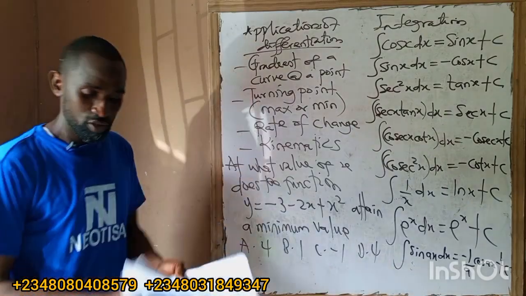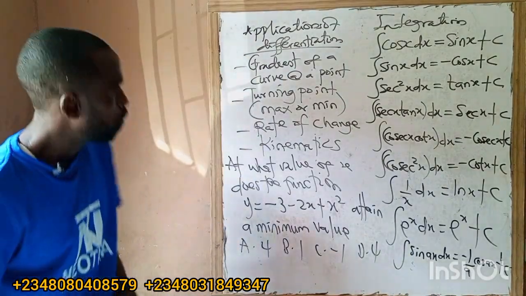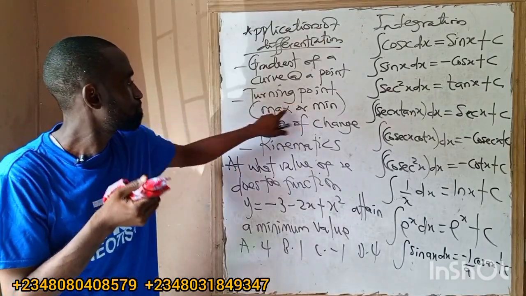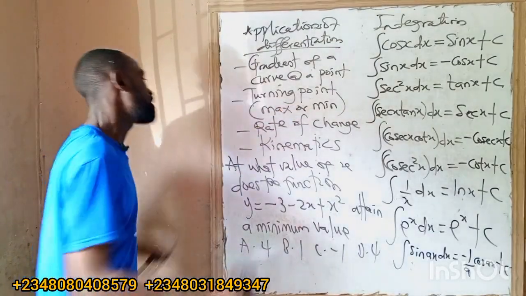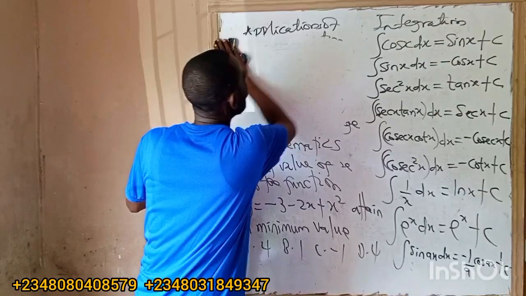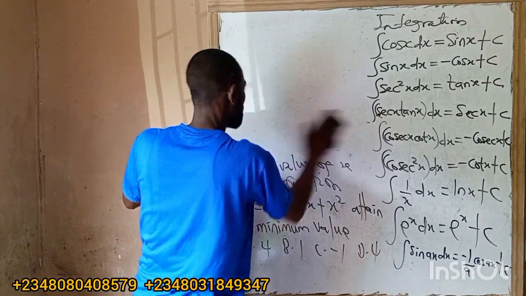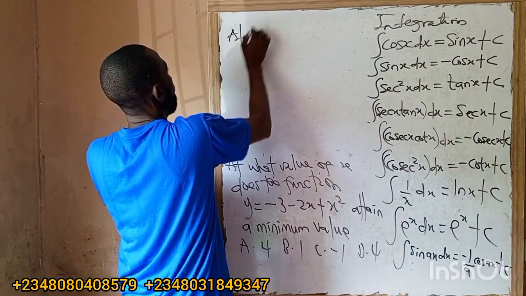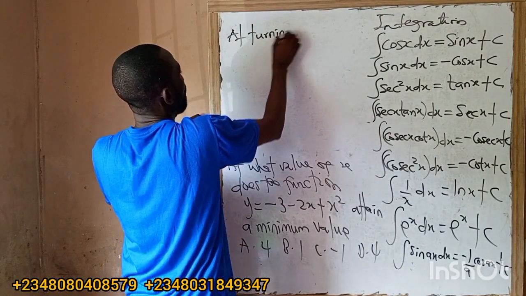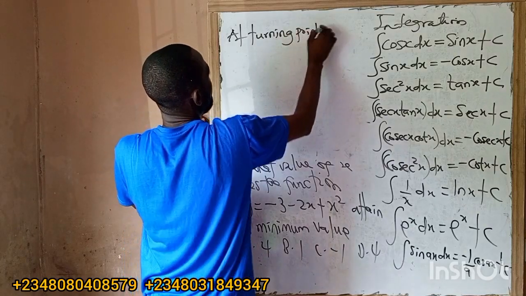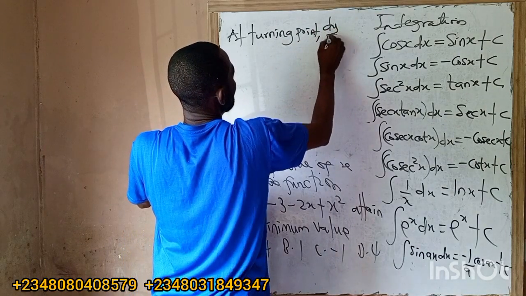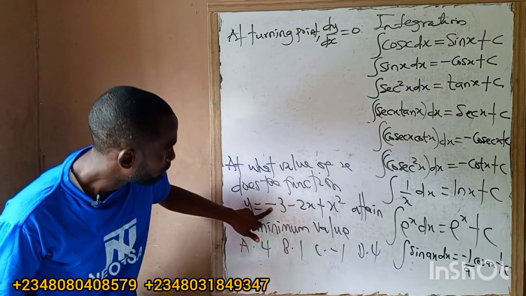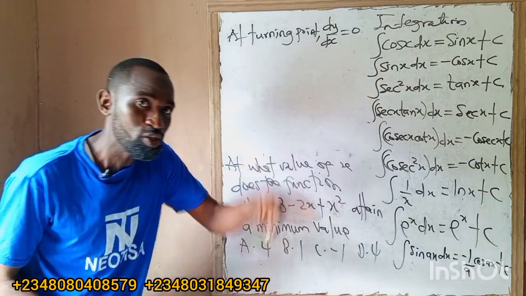This is one of the applications of differentiation: minimum points, turning points, maximum or minimum. At a turning point, dy/dx must go to 0. Take note of that. At a turning point, either minimum or maximum, dy/dx goes to 0. So we're going to differentiate this one, and our answer will equate to 0.